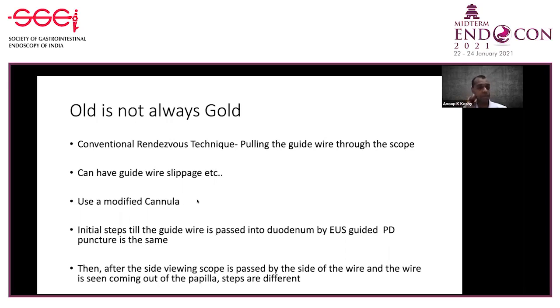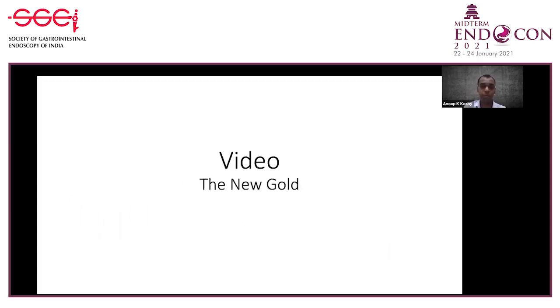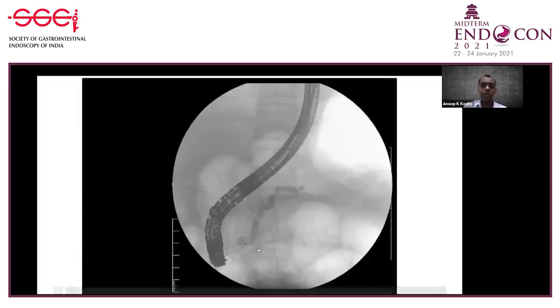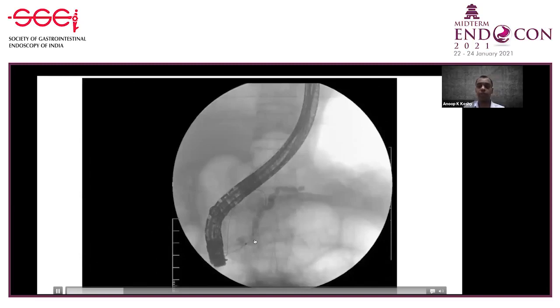The steps are the same initially, till the guide wire is passed into the duodenum by EUS guided PD puncture. But then after the side-viewing scope is passed by the side of the wire and the wire is seen coming out of the papilla, the steps are different. I'll show you that video. This is the image which I showed you, where the wire looping and all those things can happen. So to avoid all this, we use a modified cannula.